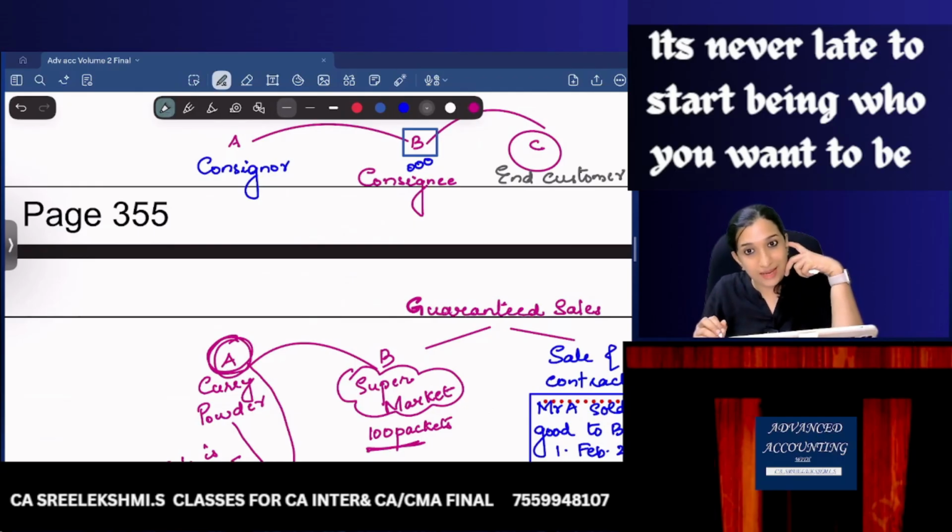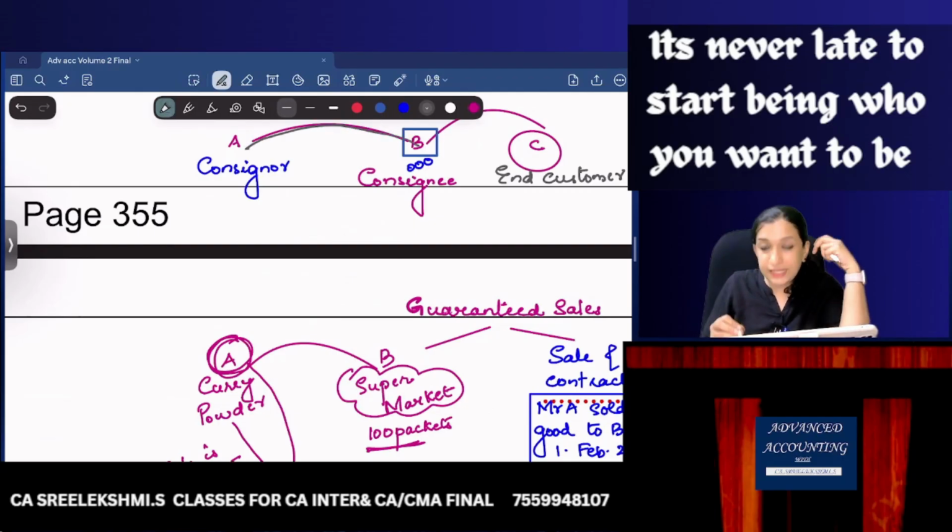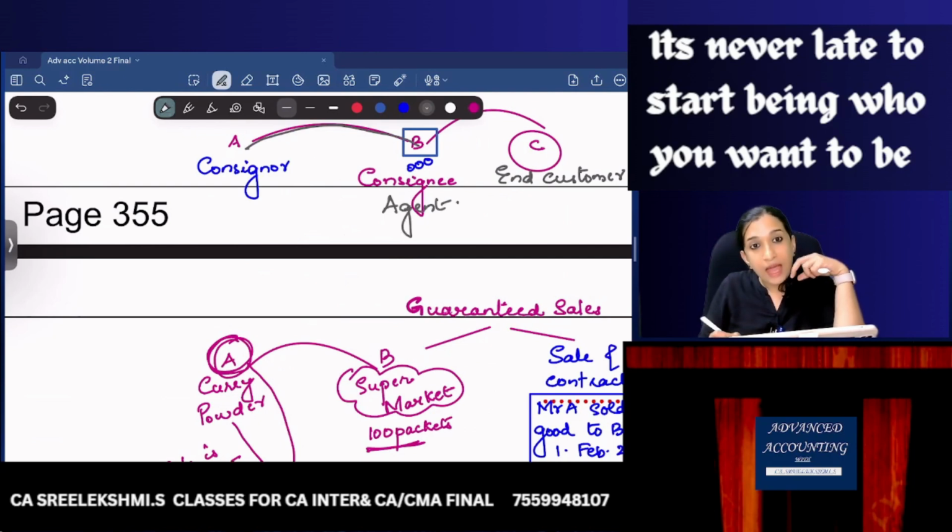So consignor will be selling some goods to consignee, and consignee is just an agent, and goods are transferred to the end customer by the consignee.